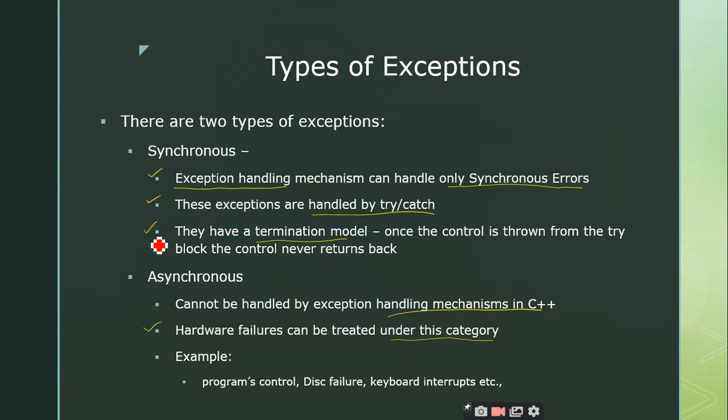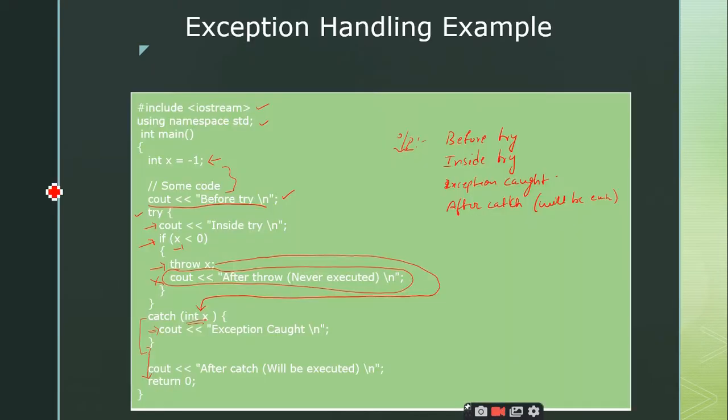So it is going to handle the termination model. Termination model means once the control is thrown from the try block, the control never returns back. So you can see it here. When you throw the exception or when you throw the value, it is going to execute the catch block and it is going to exit from the program, right? It is not going to execute whatever statements that are written below the throw statement. So this is called as a termination model.